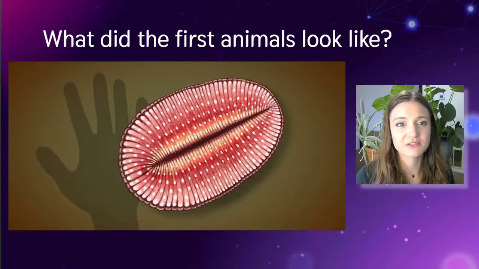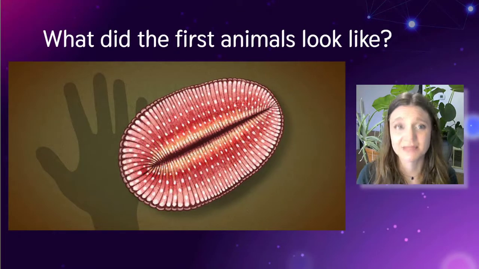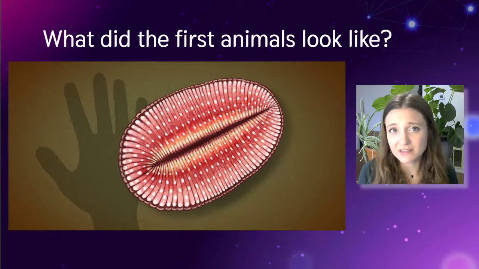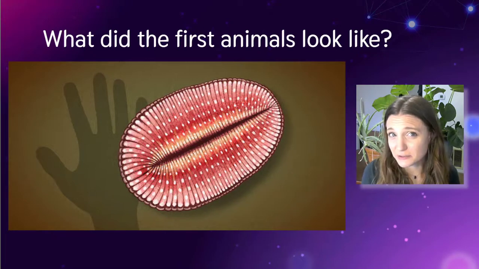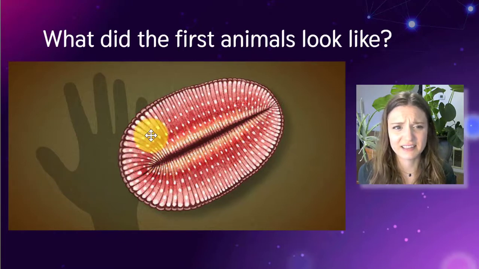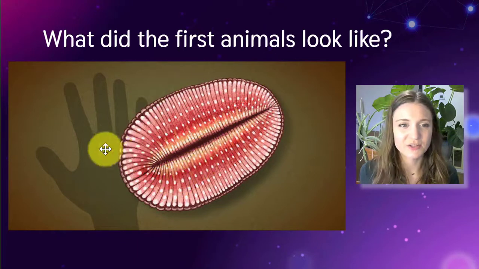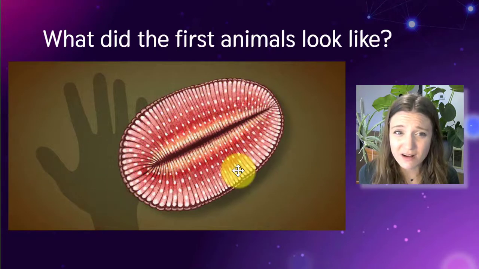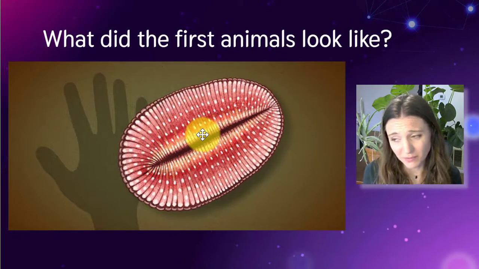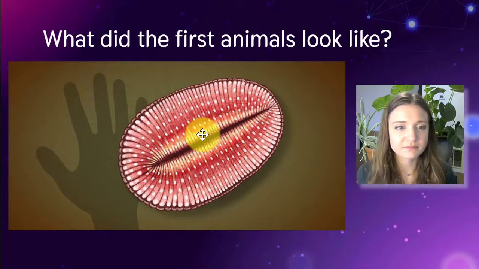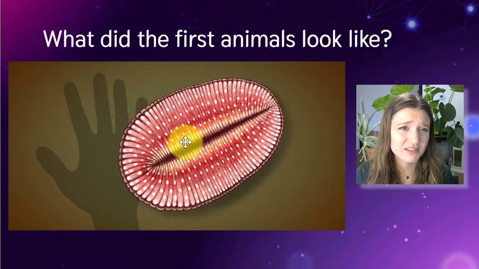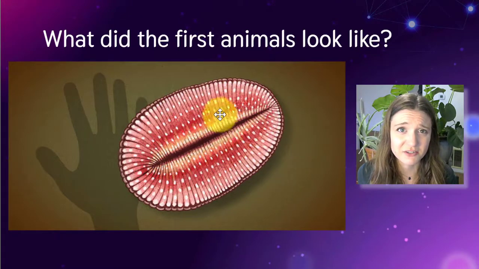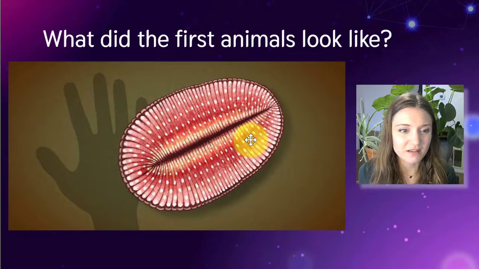So what did early animals look like? We probably wouldn't recognize them today as animals, right? The oldest fossils, again, are around 700 to 710 million years old. And they look kind of like a blob of repeating units. The early animals, we call them Ediacarans. A lot of them are generally like this. They're soft-bodied, they're small. We don't see any specialized tissues, but those also wouldn't have fossilized very well. But we think that they probably just absorbed their food from the environment, right? Basically using diffusion to get their food. And they stayed pretty small, okay?